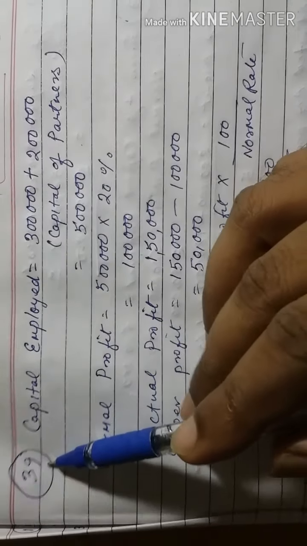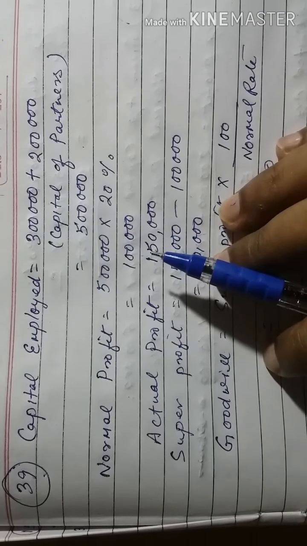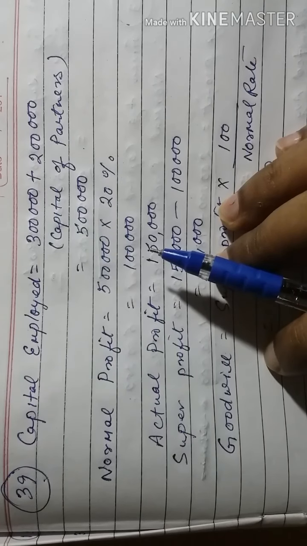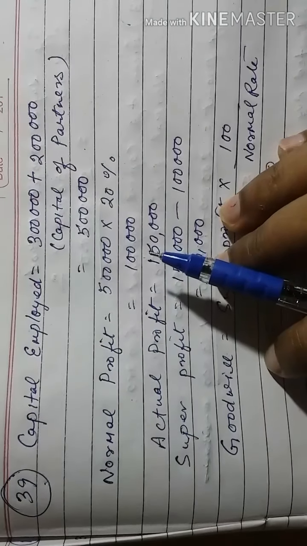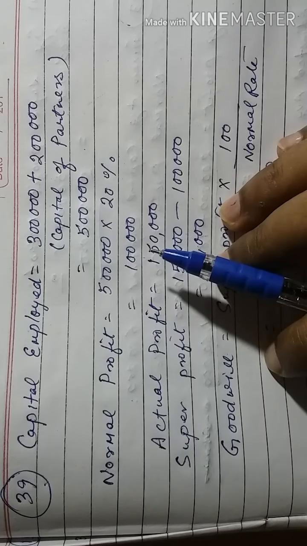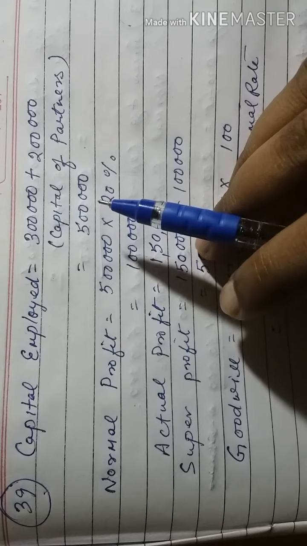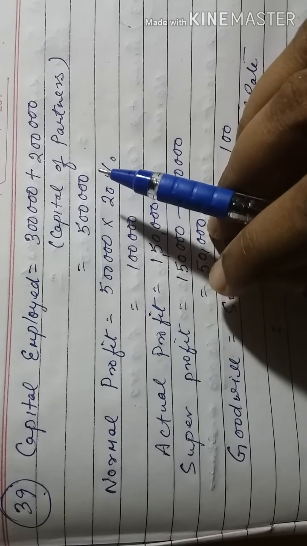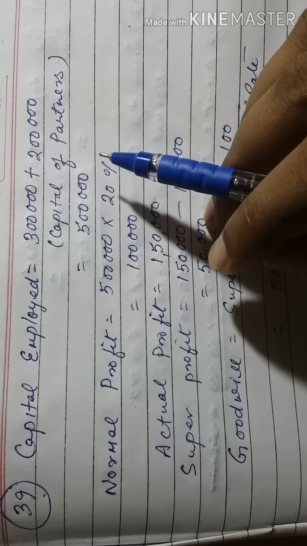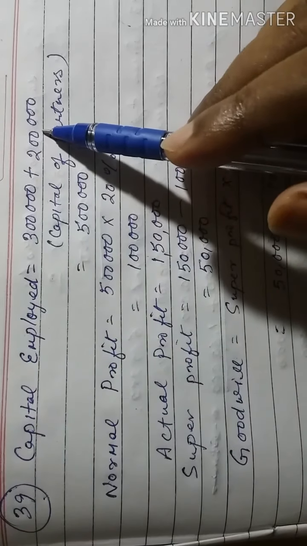Now question number 39. Again it is a different question in which capital employed has to be calculated with the help of capital given only. So we are not required to calculate capital employed by deducting outside liabilities from total assets. In this question, capital of Rajan and Rajani are given. So total capital will be 3 lakh and 2 lakh.